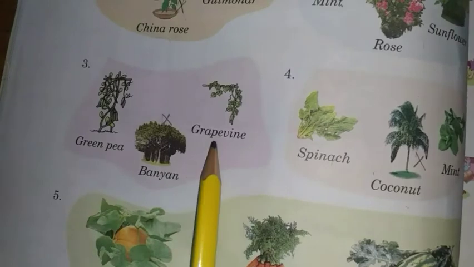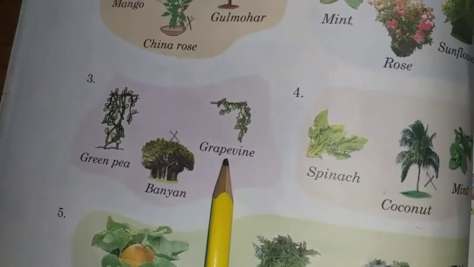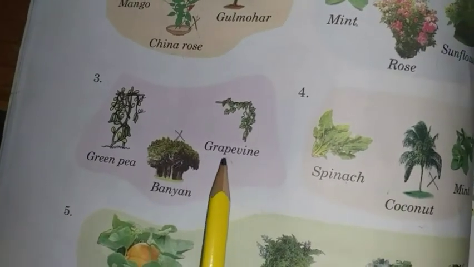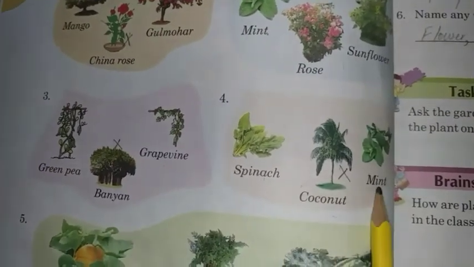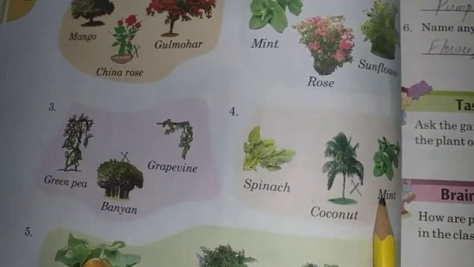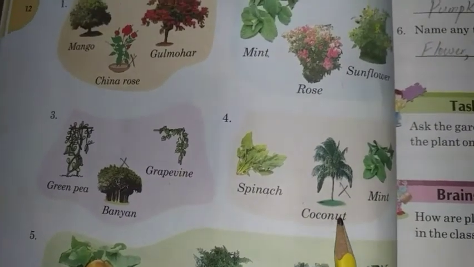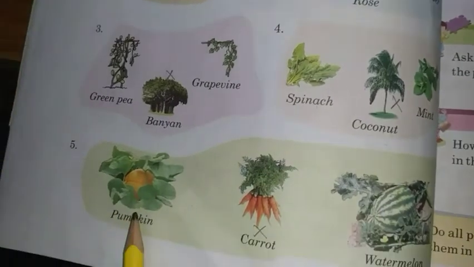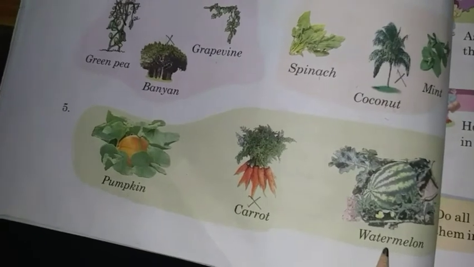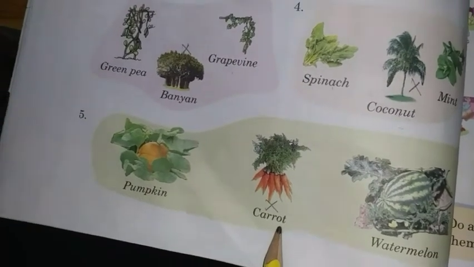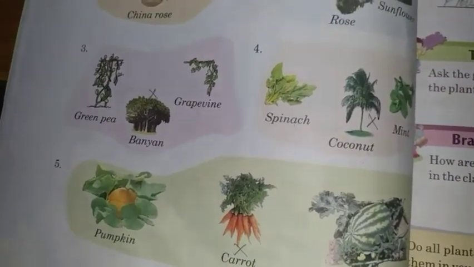Three, green pea, grapevine, banyan. Green pea and grapevine are climbers. So banyan is the odd one. Four, spinach, mint and coconut. Spinach and mint are herbs, but coconut is a tree. So coconut is the odd one out. Fifth, pumpkin, watermelon and carrot. Pumpkin and watermelon are creepers, but carrot is a root. So we will cross the odd one out.